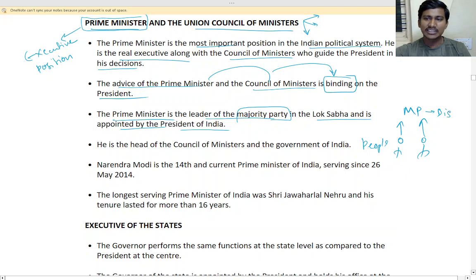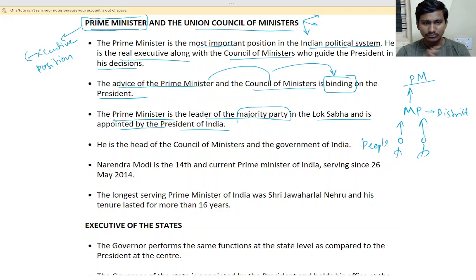The party that wins the most MPs will be elected, and they can give the nomination for the PM. So majority wins here.